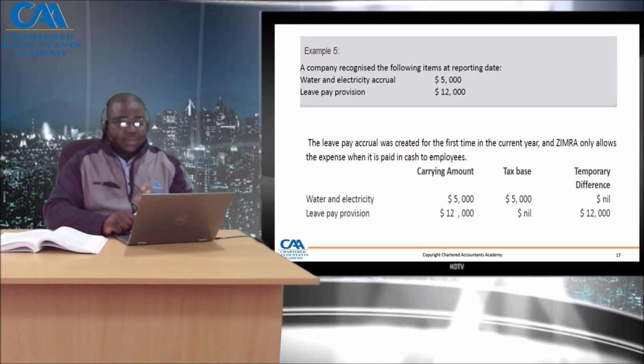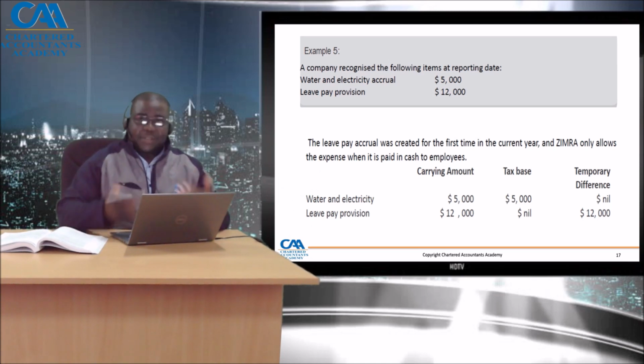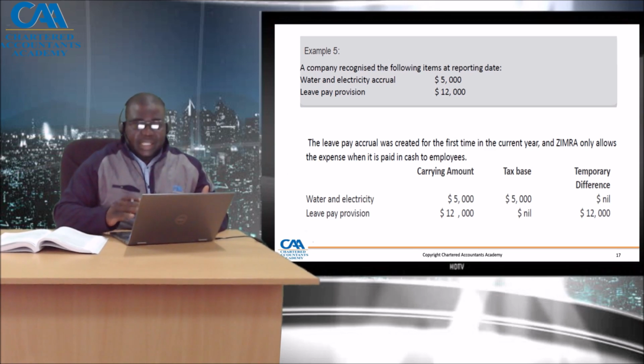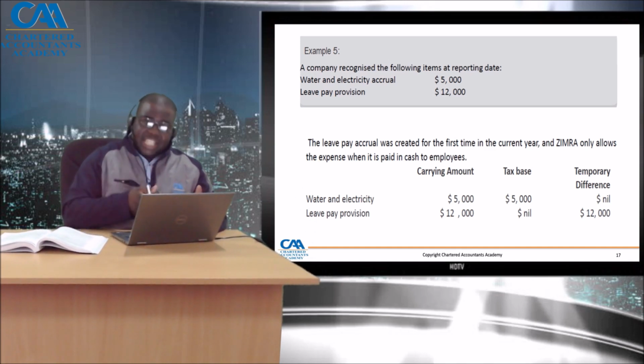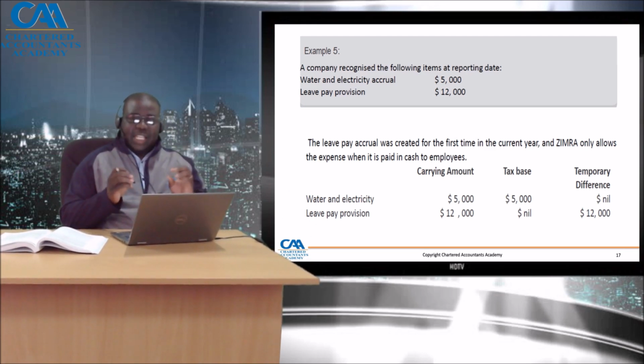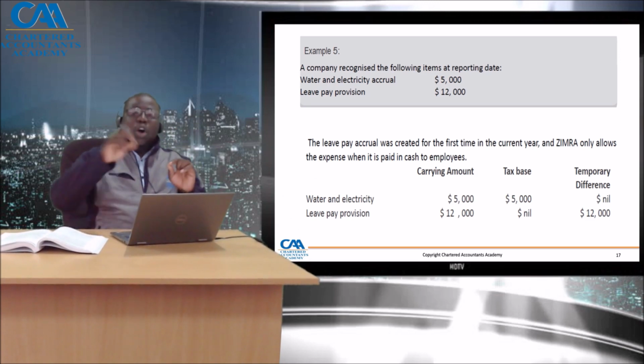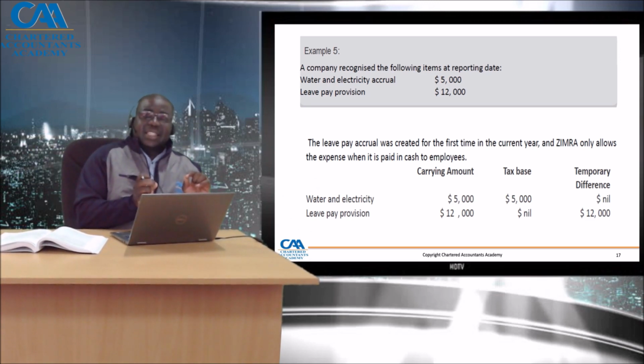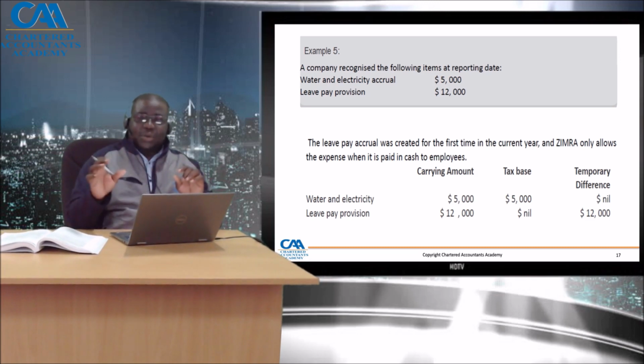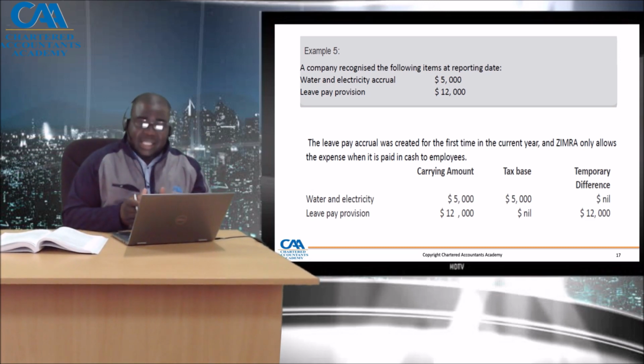Okay, if I can repeat again, water and electricity for a business is normally an expense in trade, and such expenses are allowed to be deducted in the current year even though you have not yet actually paid. So when we do our calculation of tax base, the carrying amount is 5,000. All of it has already been deducted even though not paid, which means 5,000 minus 0 to be deducted in future, which means 5,000 remains as the tax base. Hence a temporary difference of 0.